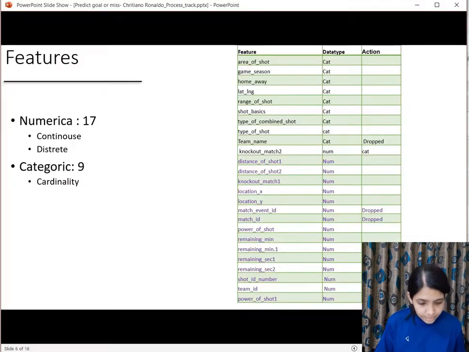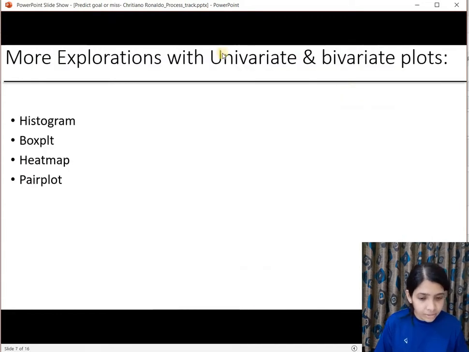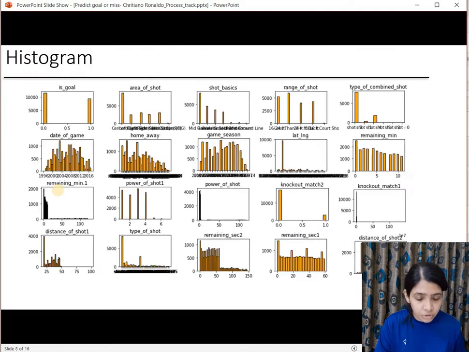Now we would do some more data exploration. We have the basic knowledge about the features and the data types. The next thing we'll do is explore the data using univariate and bivariate plots. The plots that I would run here are histogram and box plot. These two are univariate plots, that means they show the distribution of one variable at a time. And heat map and pair plot are bivariate in nature. Let's see how we can do that and what information we can extract from these plots.